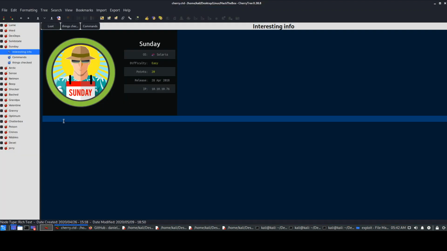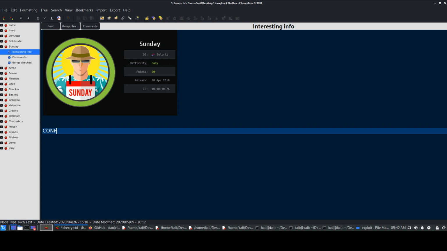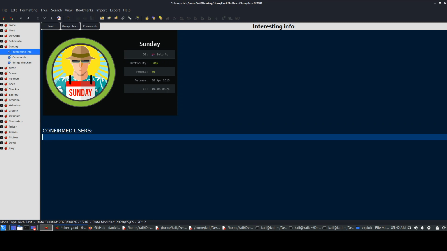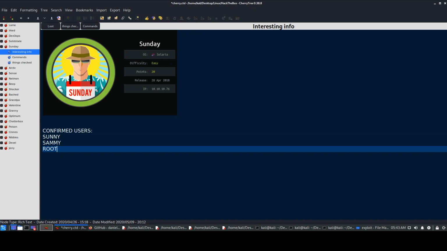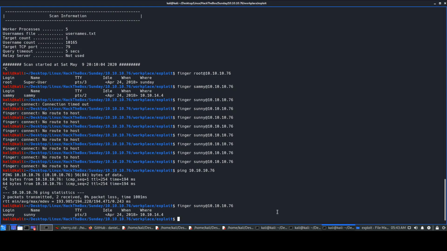So what we'll do in Cherrytree, we can write confirmed users: Sunny, Sammy, root. Obviously, root would be there, so I just left it in the end. So we have these two users, Sunny and Sammy. What we can do is either go and brute force using Hydra first, or the first thing what I always like.